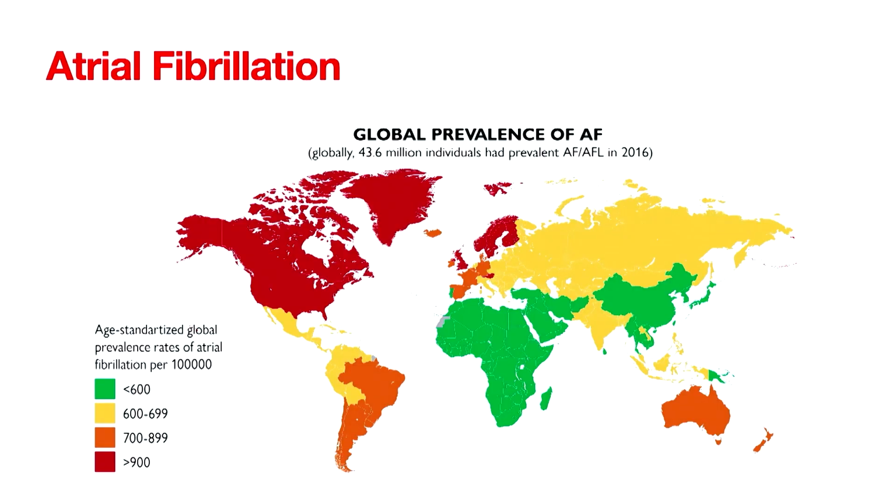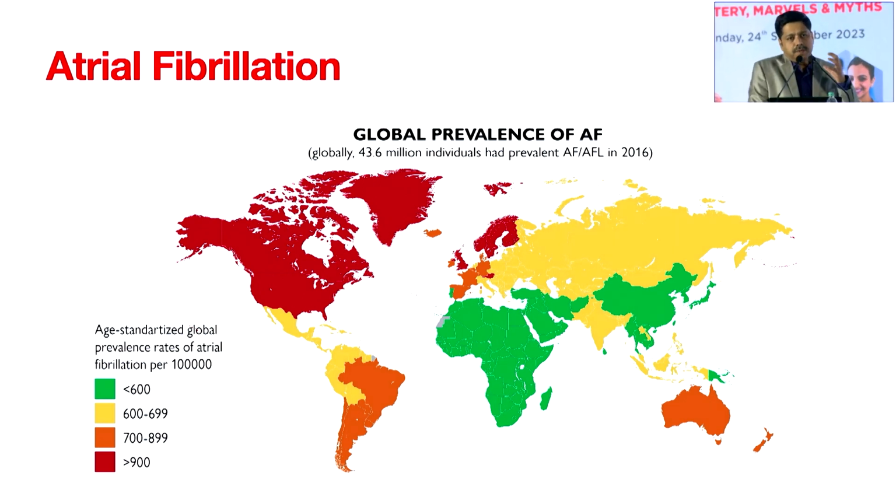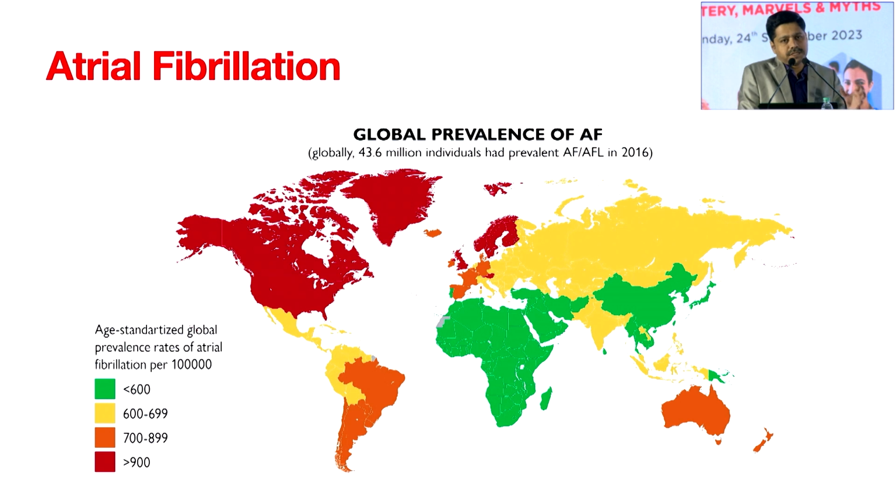So the topic is atrial fibrillation: which NOAC and when. For the benefit of the students, atrial fibrillation is the commonest arrhythmia in the world today. It is not restricted to any particular part of the country. It is global, and now we are seeing every part of the world suffering from atrial fibrillation, which is a chaotic activity of the atria, which beats at the rate of 400 to 600 beats per minute.